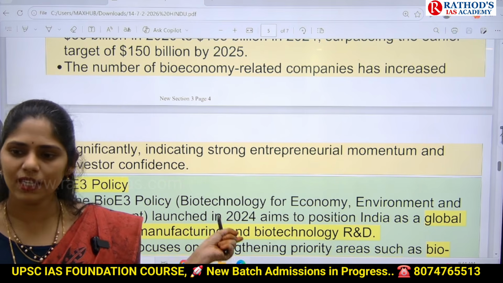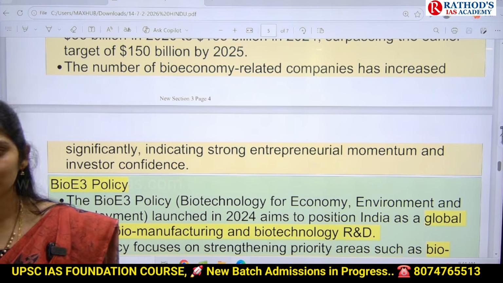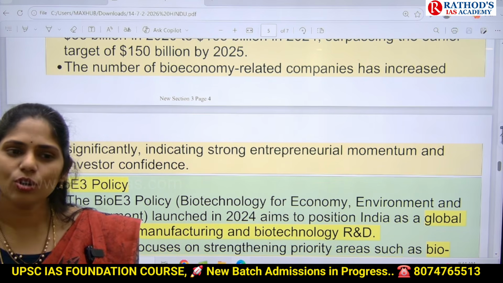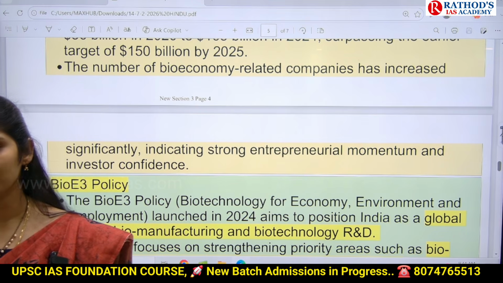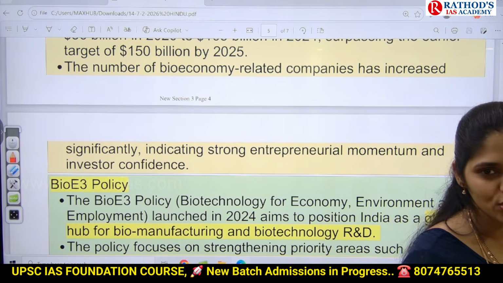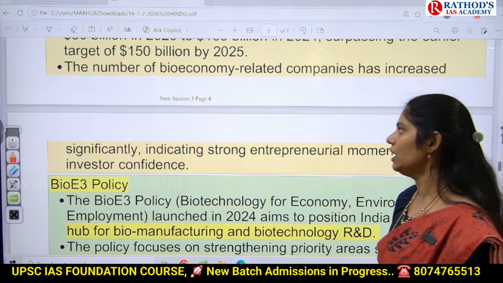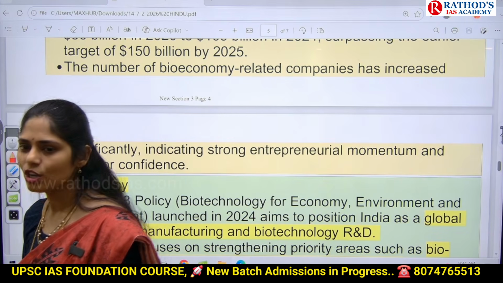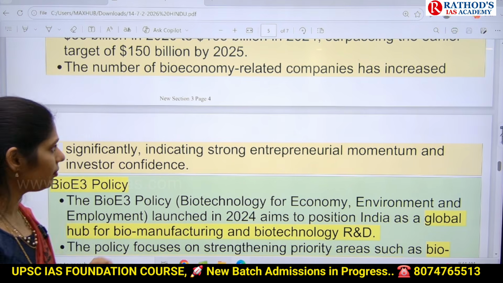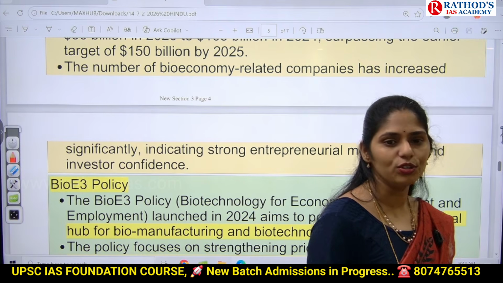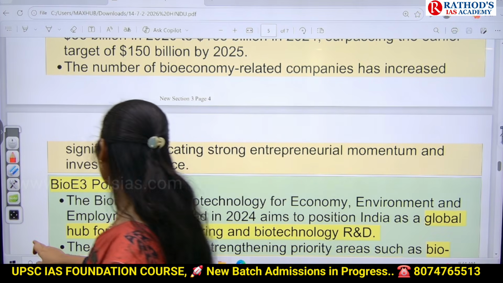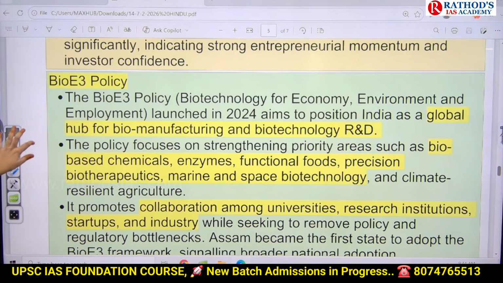So in that way, this bioeconomy is very important for increasing entrepreneur skills also. As you all know, the major problem in our country is unemployment. If we develop that kind of entrepreneur skills, obviously we can increase employment opportunities, which will contribute to our economy. And whenever we increase employment opportunities, obviously the crime rate will be reduced. Not only that, we can even reduce environmental pollution by recycling plant and animal based products. In this context, you have to know about the Bio E3 policy.